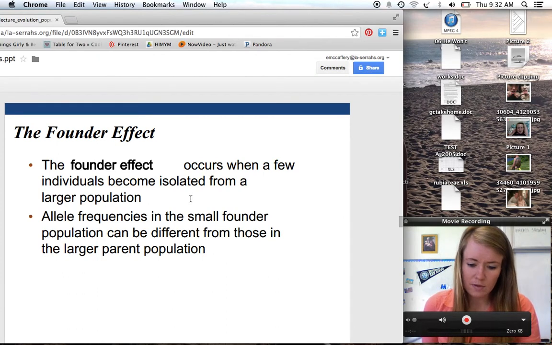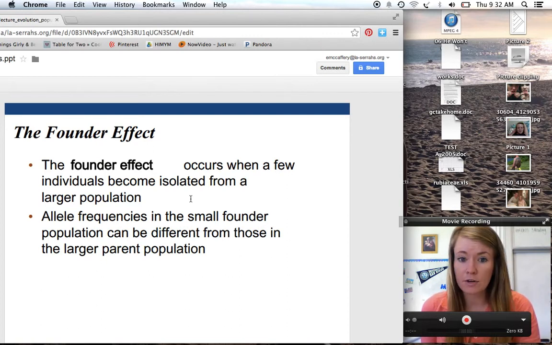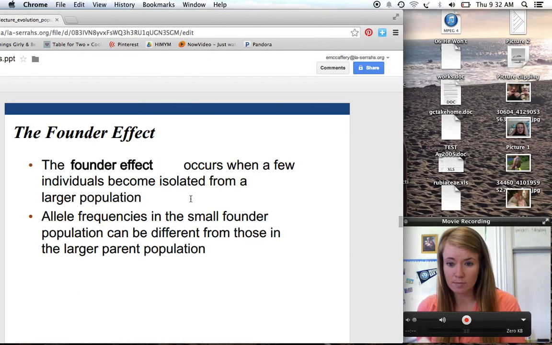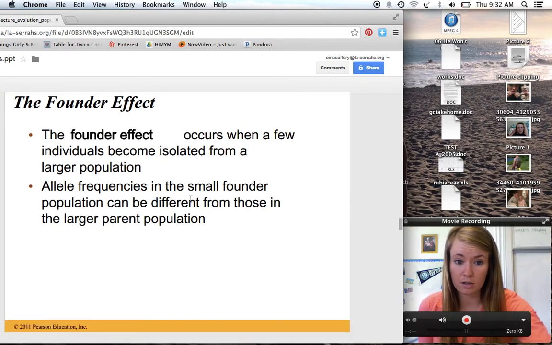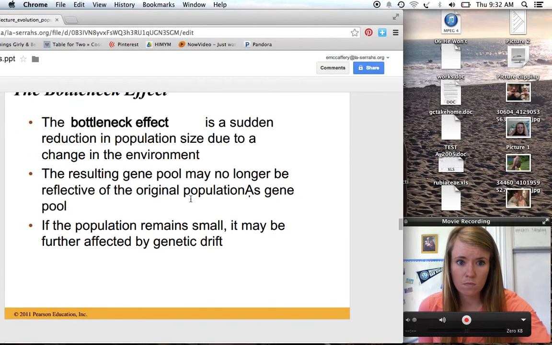And there's a couple of specific examples of genetic drift. One of them is called the founder effect. And the founder effect is when a few individuals move to someplace new and start a new population. So they become isolated from a larger population. And so allele frequencies in the small founder population can be much different from those in the larger parent population because it happens at random. Oh, there's no picture of this.